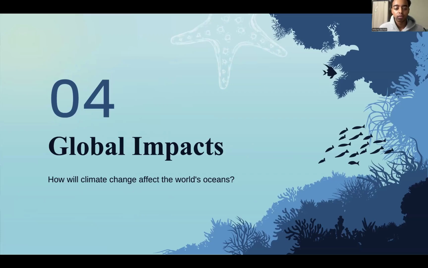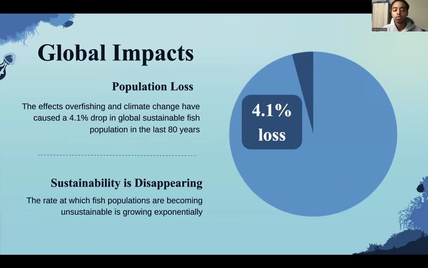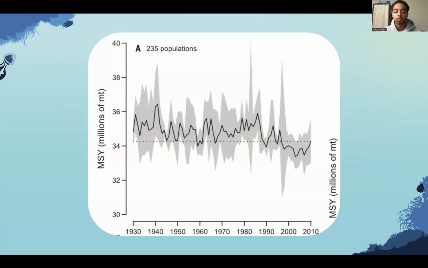Okay, these are global impacts. So, how will climate change affect the world's oceans? So, right now, there's a huge population loss in fish. There's a 4.1% loss in sustainability of all fish species in the ocean in the last 80 years. Sustainability is disappearing. This 4.1% is growing exponentially. So here we see that around 235 populations experienced a net loss in maximum sustainable yield over the last 80 years.